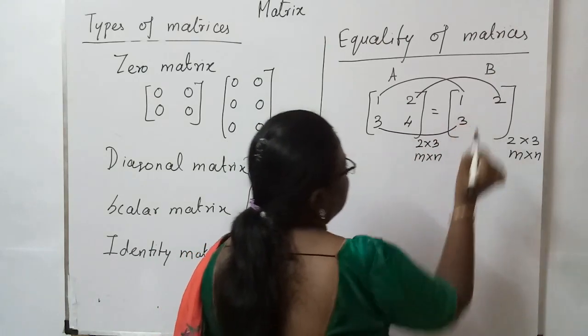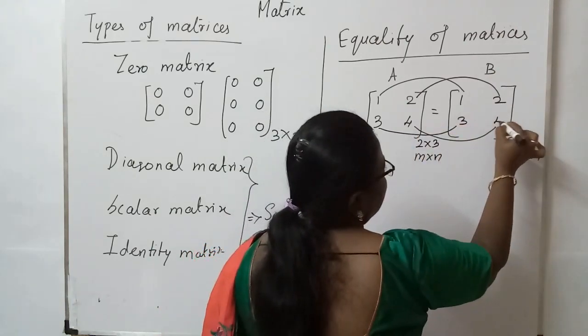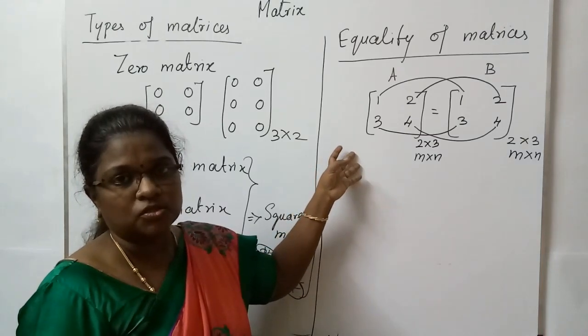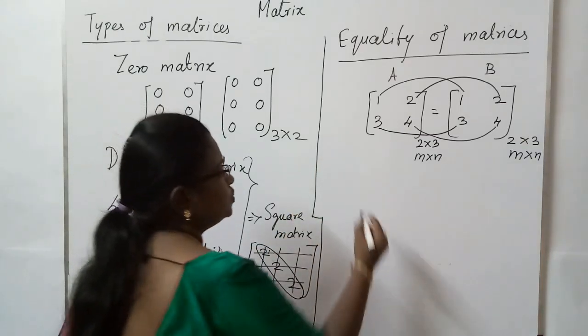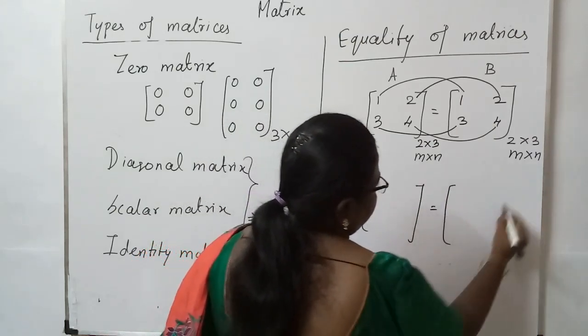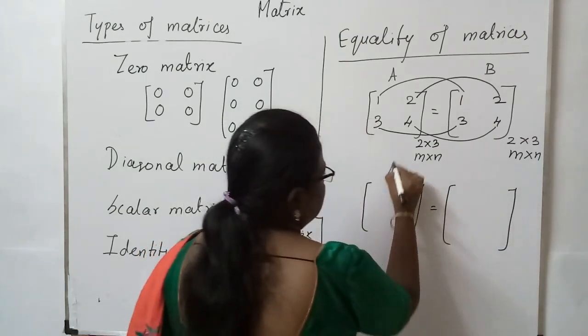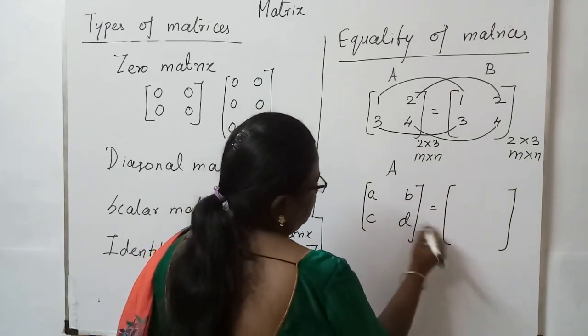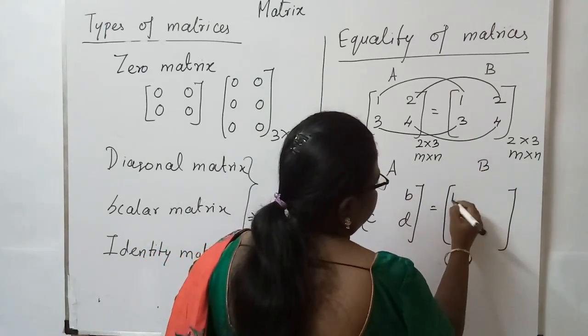You will be having 3 here. So here you will be having 4. So we can say that these 2 matrices are the same. See, suppose I am telling 2 matrices are the same. See, this is matrix A. This is matrix B.